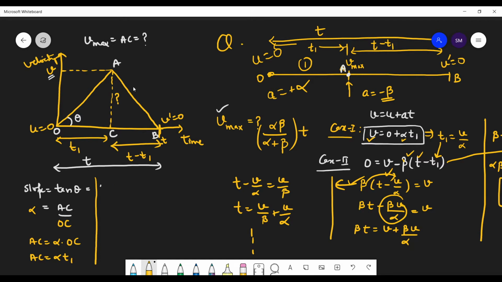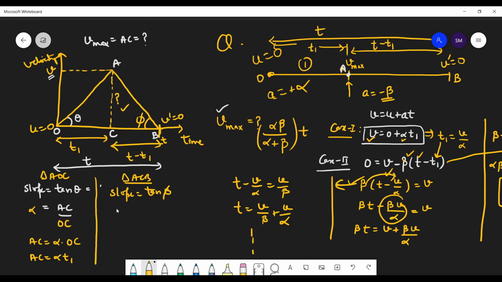Now, similarly, suppose this angle is phi. So tan phi is the slope. In the second triangle, this was triangle AOC and this is triangle ACB. Again slope is equal to tan phi, perpendicular upon base.